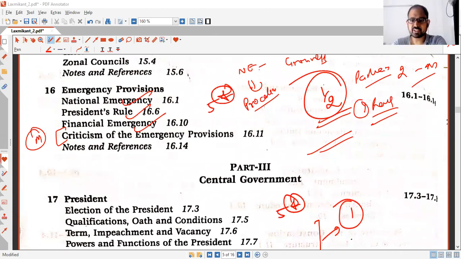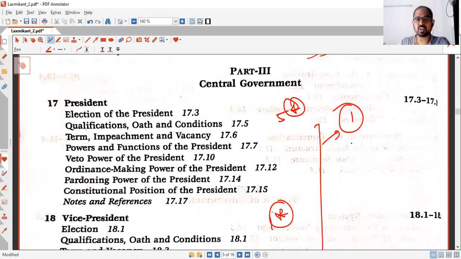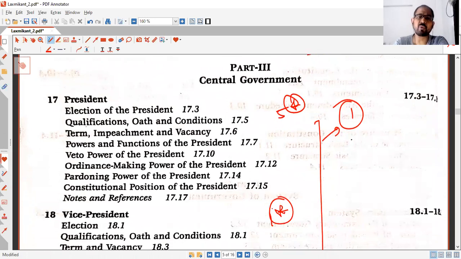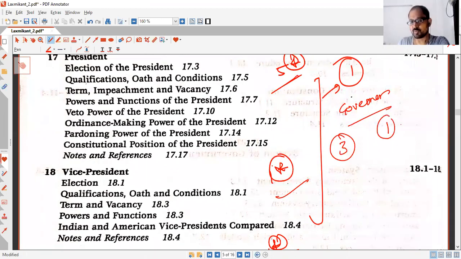Moving on to president. President is again an important part. I've given it 5 stars. So president and vice president is not that important, 1 star. These both chapters you should read with the governor. The 3 chapters combined should not take more than 1 hour to revise.